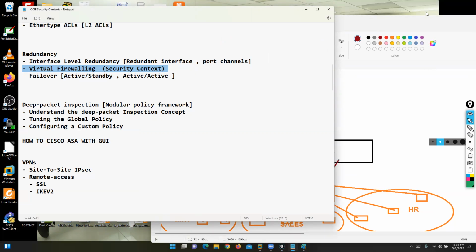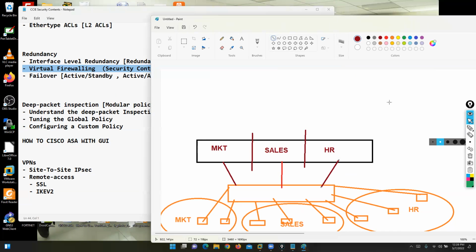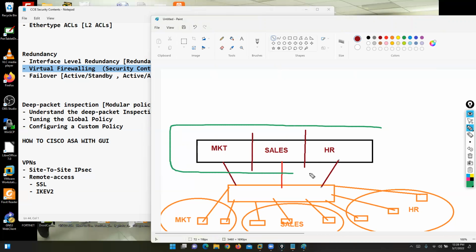Another question: inside the marketing context, can I create another context? No, you cannot divide it. Once you change the mode of this firewall, by default the firewall mode is single mode. Now you can change it to multi mode. So you can divide your physical box into multiple virtual boxes, but you cannot divide the marketing context into multiple contexts.